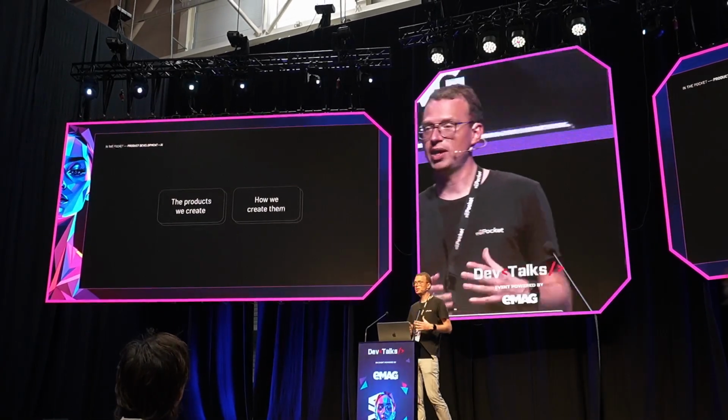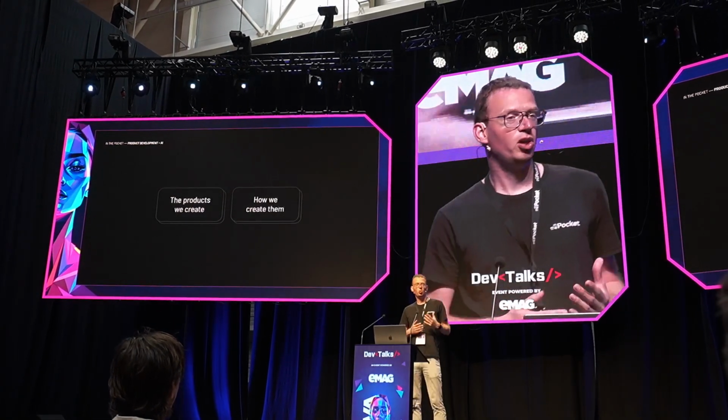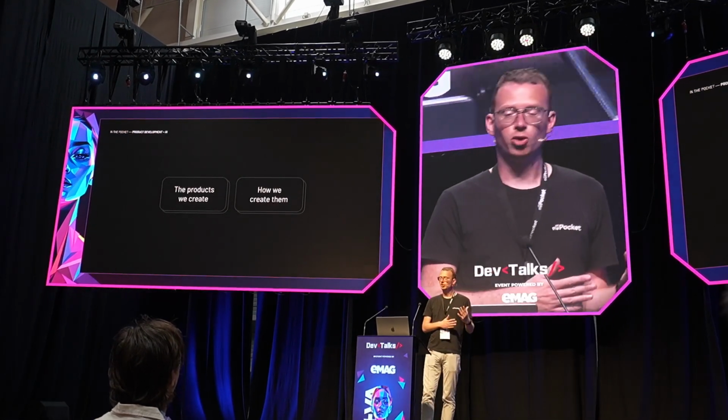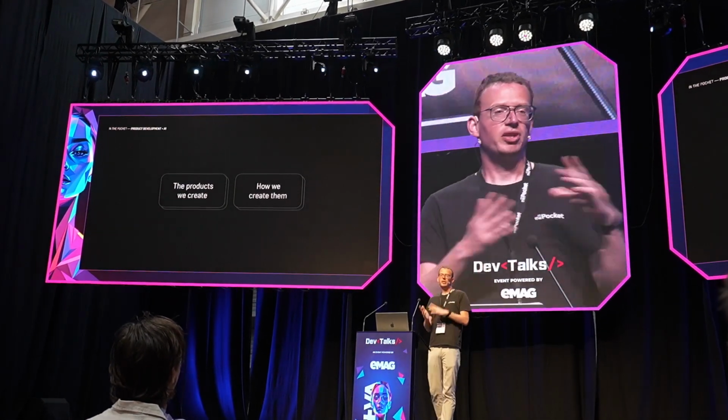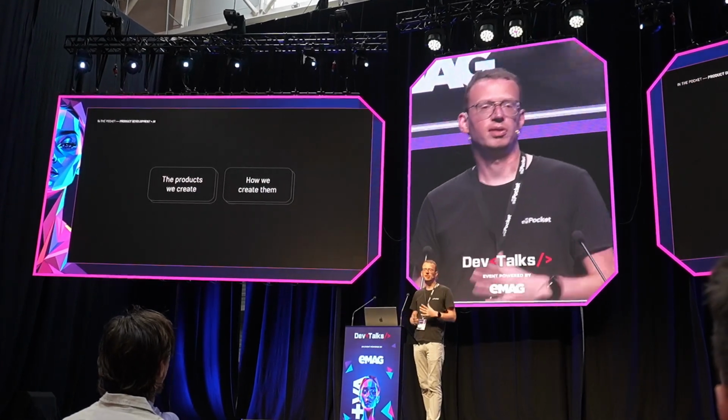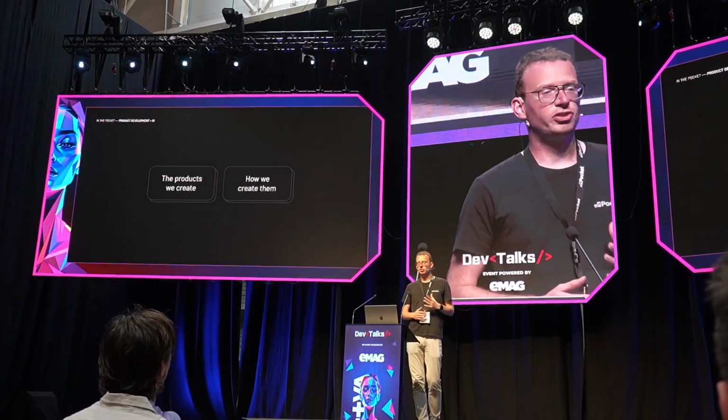The AI wave, of course, has two things. On the one hand, there are new features that are possible with AI, and those are very important, and I really want you to focus on that and incorporate them into your products. But on the other hand, there's also the other part of AI, where AI can really assist you in building the products that you're creating.